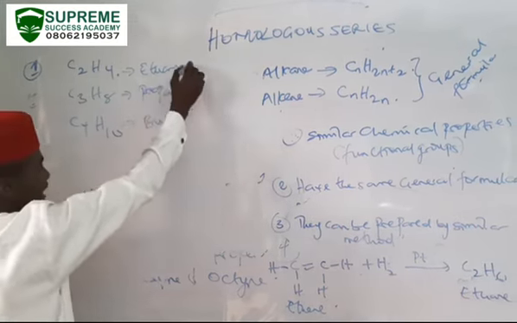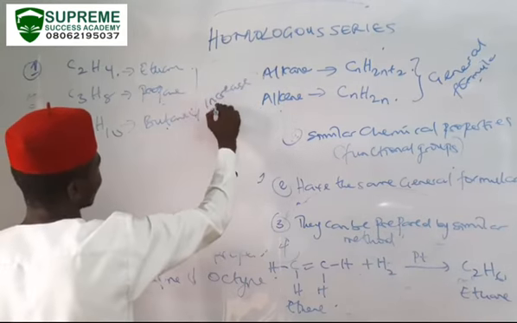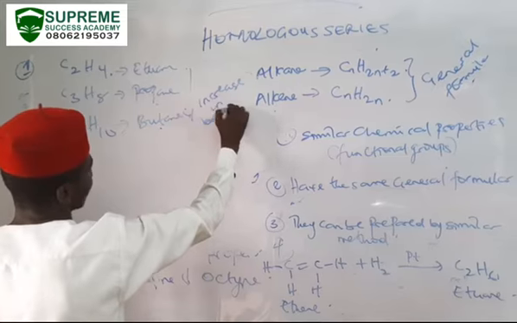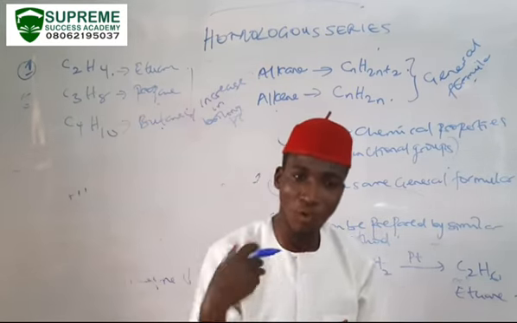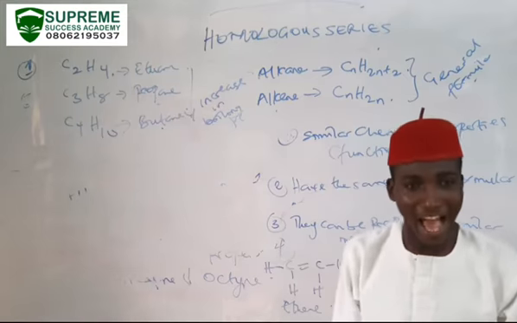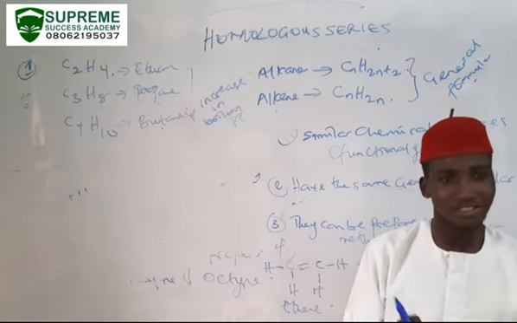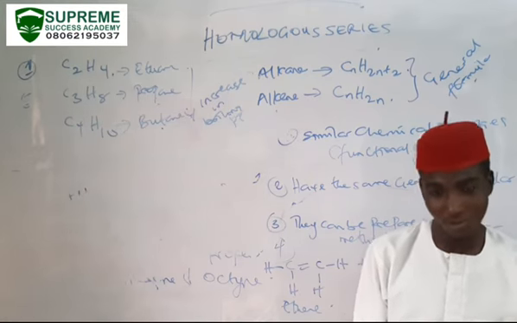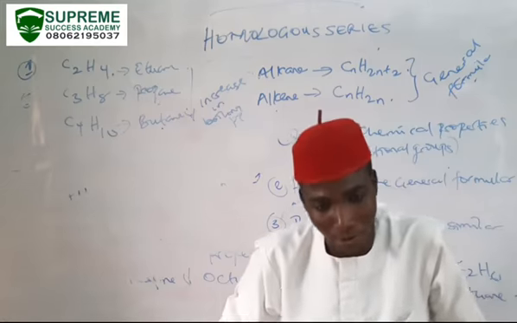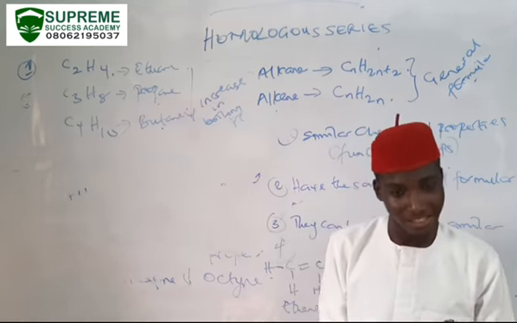So there is an increase in boiling points. So in other words, in your next examination, you should understand that the more the number of carbon atoms, the higher the boiling point. The lesser the number of carbon atoms, the lower the boiling point. However, there are exceptions. We could have compounds having the same number of carbon atoms, yet one has a higher boiling point than the other.